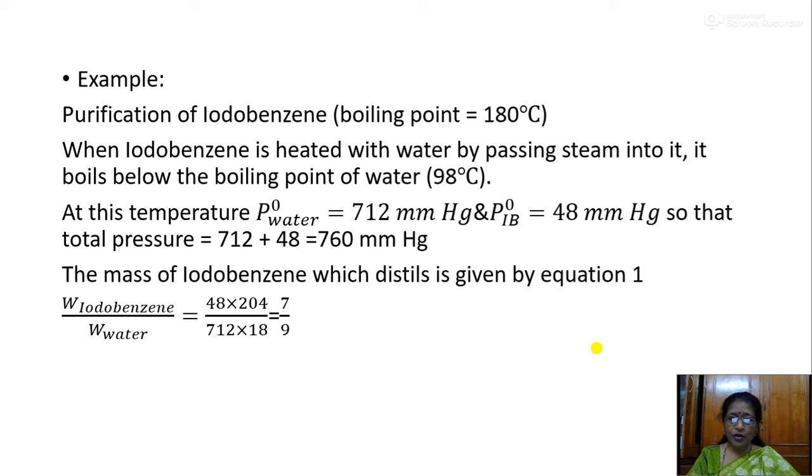The mass of iodobenzene which distills is given by this equation: W of iodobenzene by W of water is equal to 48 into 204 over 712 into 18. It will give 7 over 9.